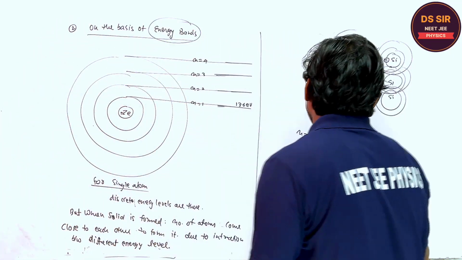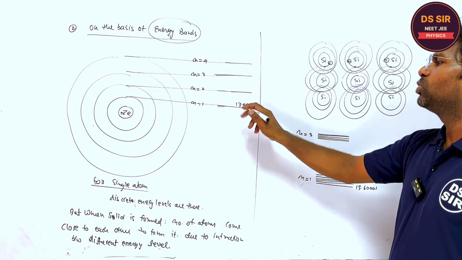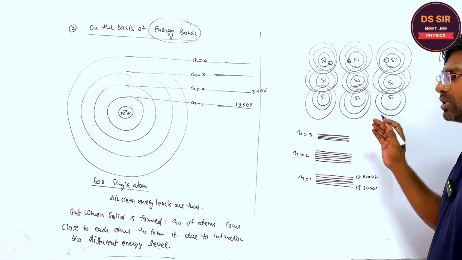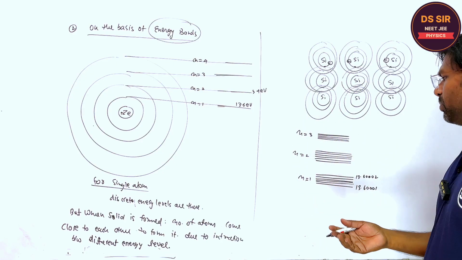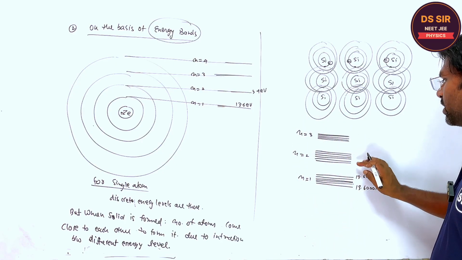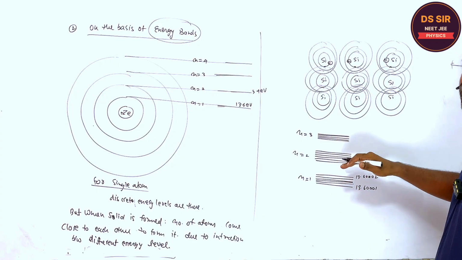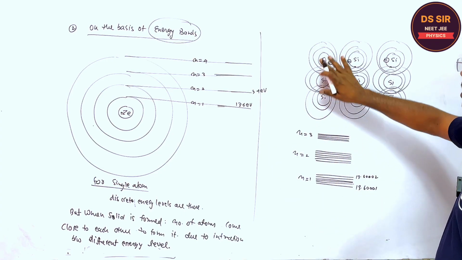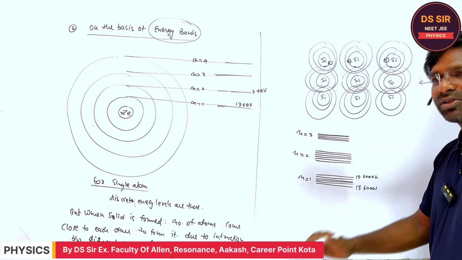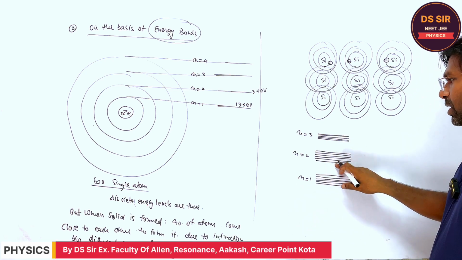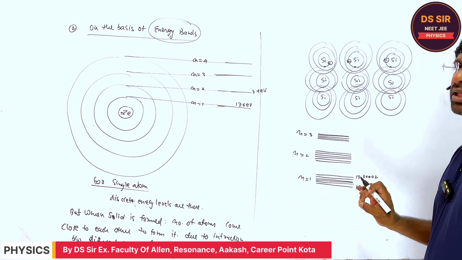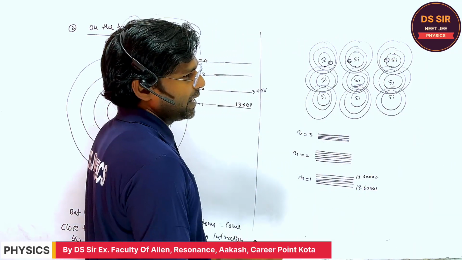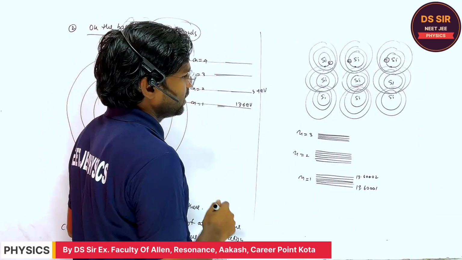In the same way, for n=2, although it is 3.4 electron volt for hydrogen, if we consider a solid, some other solid you may consider, the energy levels are slightly different from the exact 3.4. So although all the electrons have discrete energy levels, they are very close to each other, and these form the energy band. These are called the energy band.